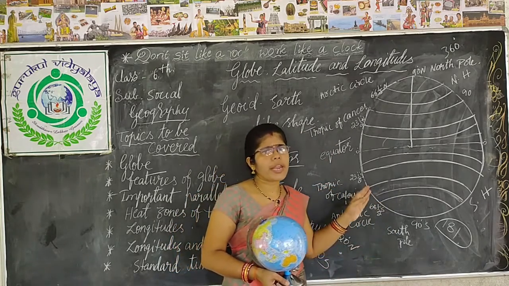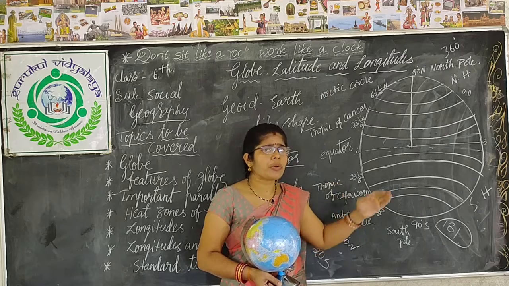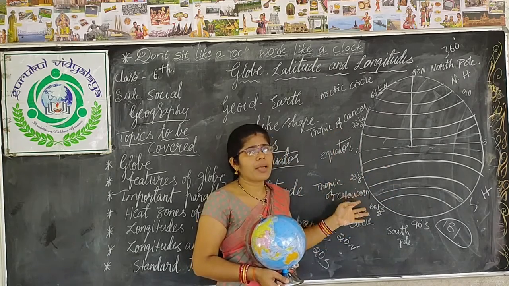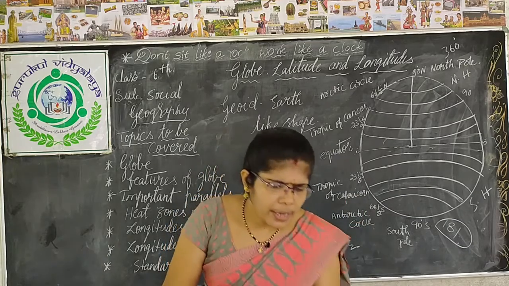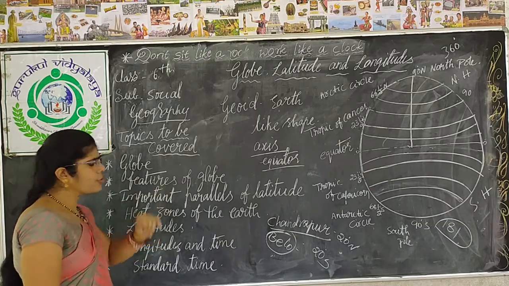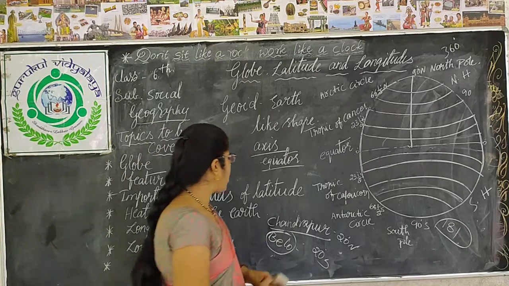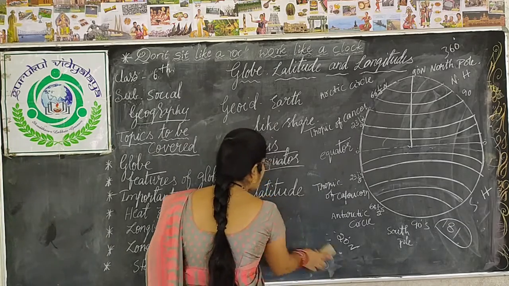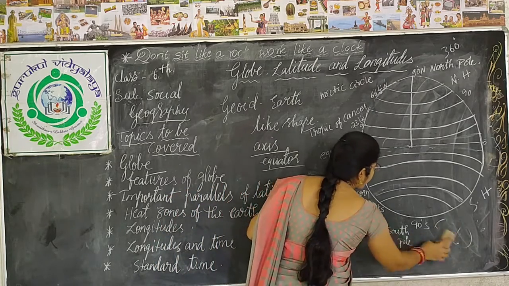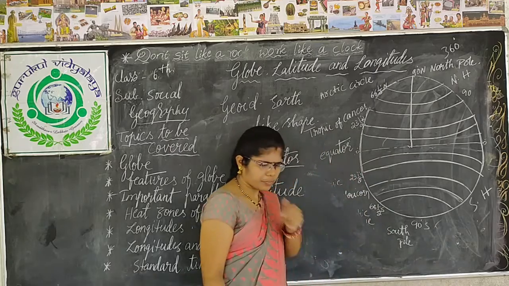Clear? This is about the heat zones. Who is responsible for making the heat zones? The important latitudes of the earth. Now come to longitudes. We discussed latitudes. Now longitudes. Children, what do longitudes mean?